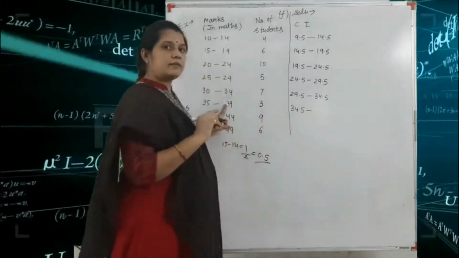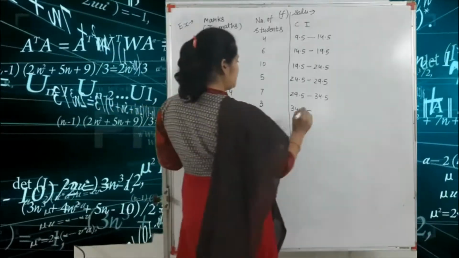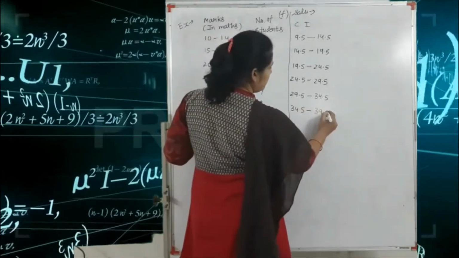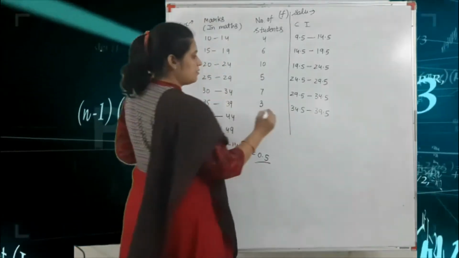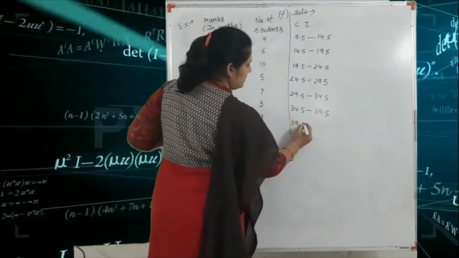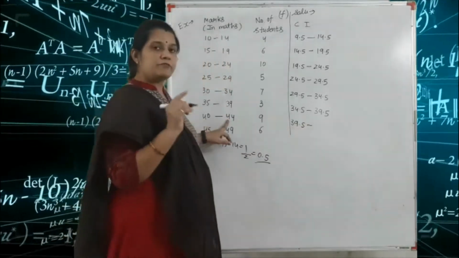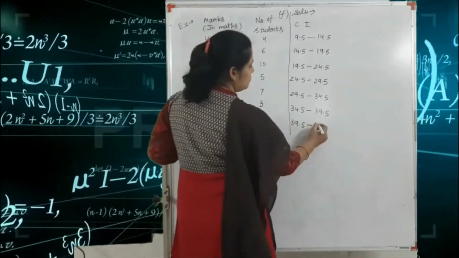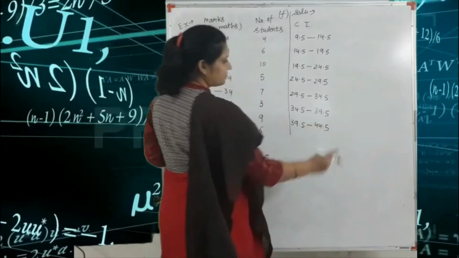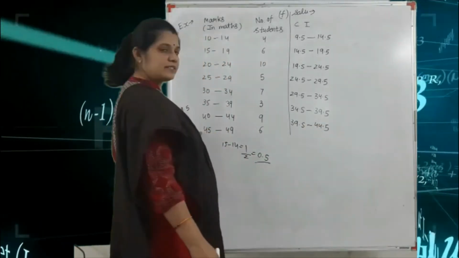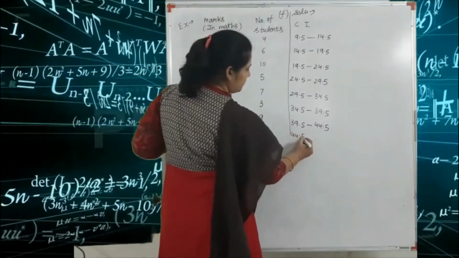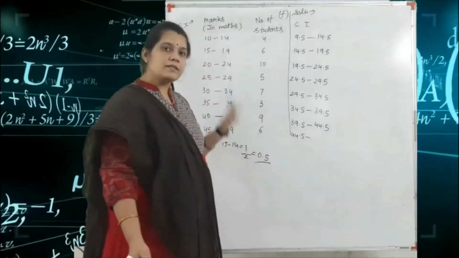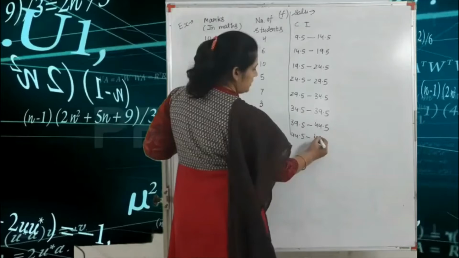Next one is 35 minus 0.5, so 34.5. Next one is 39 plus 0.5, so 39.5. Okay, next one is 40 minus 0.5, so 39.5, and 44 plus 0.5, so 44.5. Okay, and the last one is 45 minus 0.5, so 44.5, and 49 plus 0.5, so 49.5.